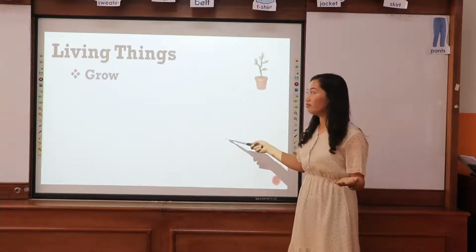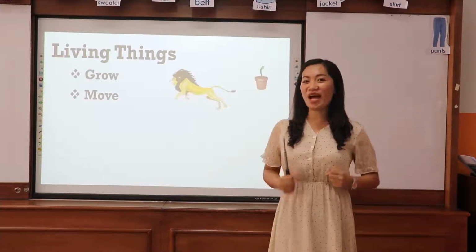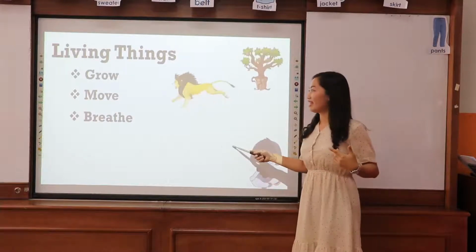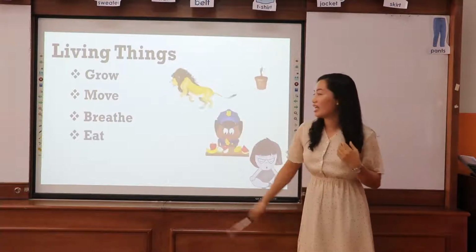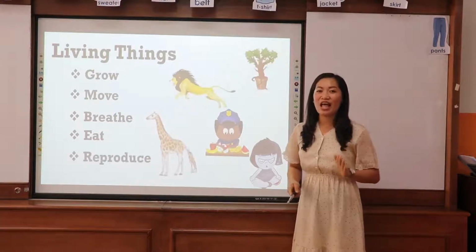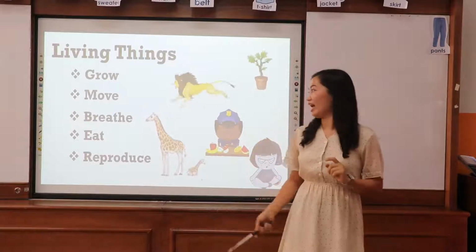They can grow, they can move, they can walk, they can run. They can breathe, they can eat, and they reproduce. That's great. Those are the five characteristics of a living thing.